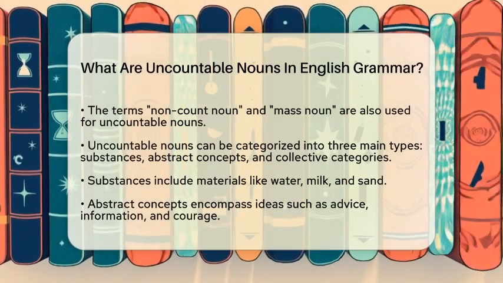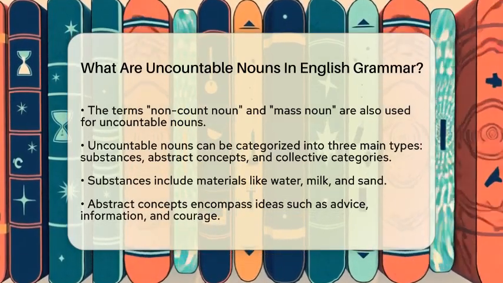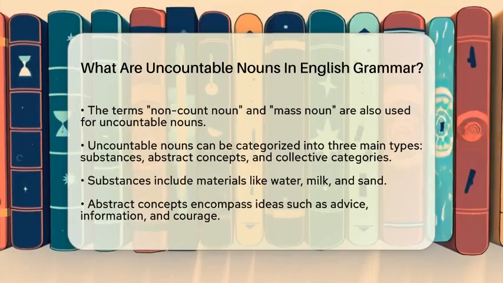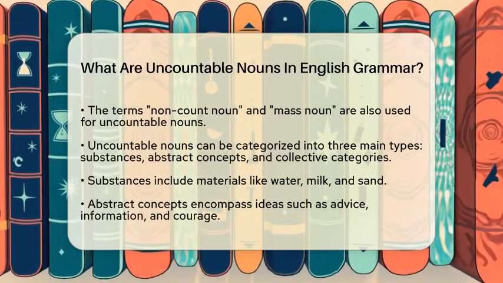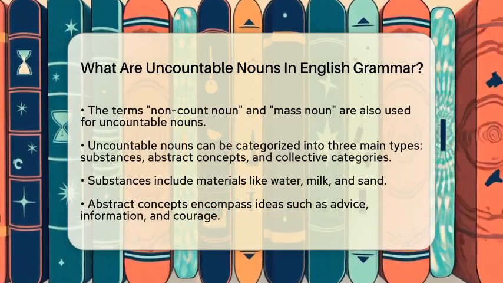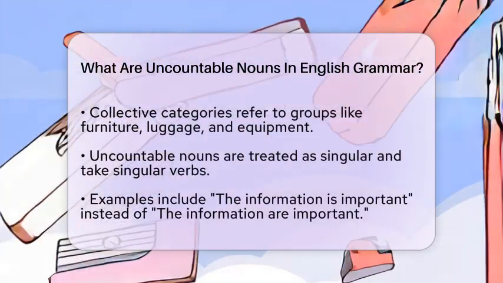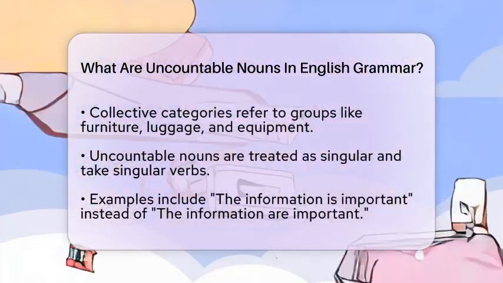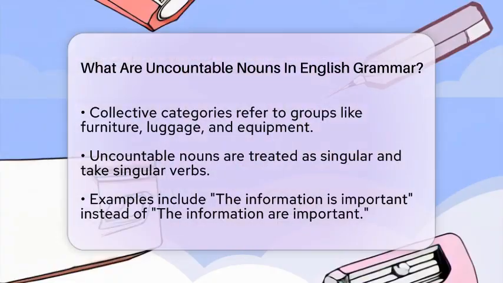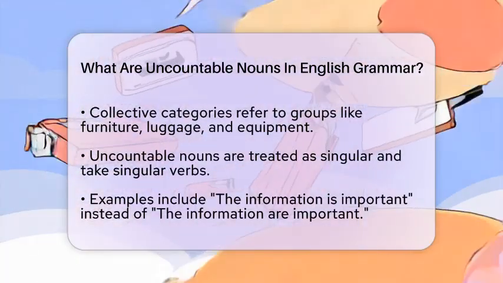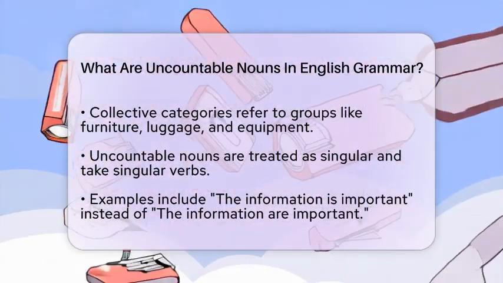Lastly, we have collective categories. This includes words like furniture, luggage, or equipment, which refer to groups considered as a single whole. In English grammar, uncountable nouns are treated as singular. This means they take singular verbs. For example, you would say the information is important, not the information are important.